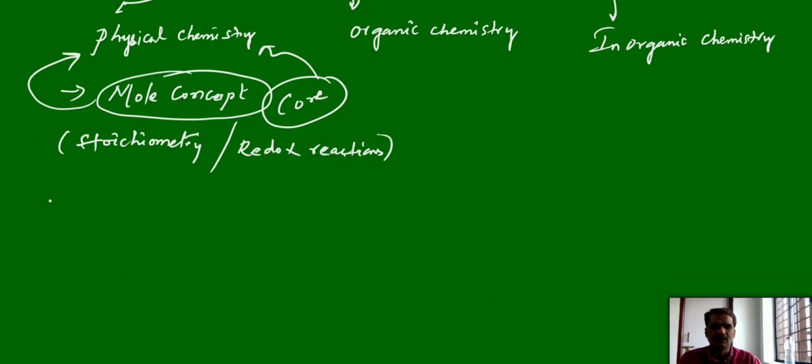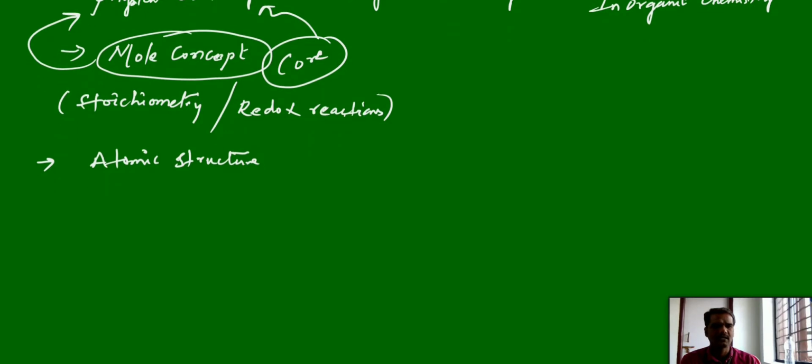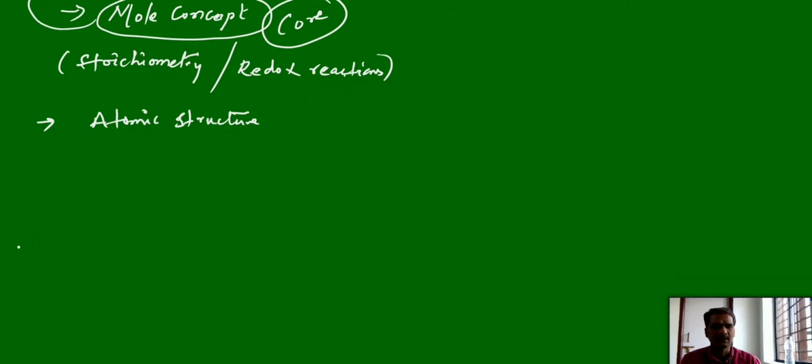So after that we have other physical chemistry chapters like atomic structure, and recently questions are being asked from atomic structure, mainly at advanced level. This is very important for advanced level, atomic structure. And there we will discuss mainly the atomic model and, in depth, about the atom, what types of fundamental particles are there in the atom, like electrons, protons, neutrons, and the electronic configurations, the shape of orbitals, and everything we can discuss in atomic structure.